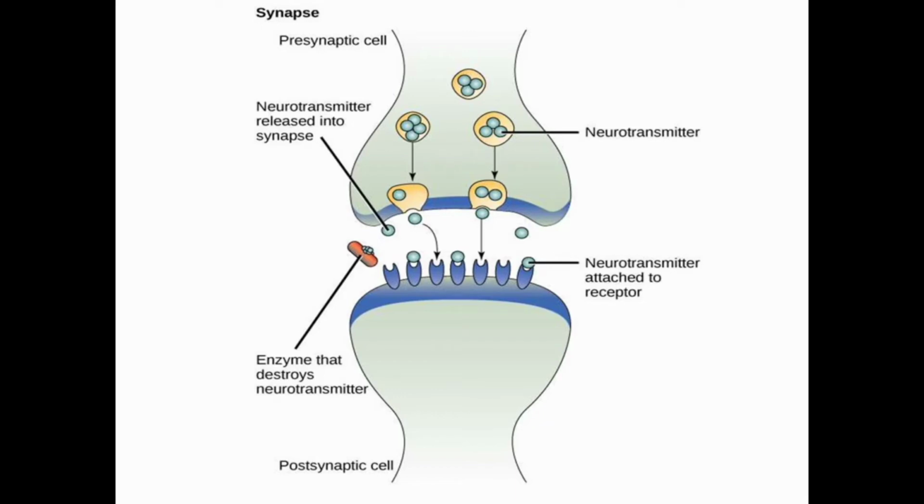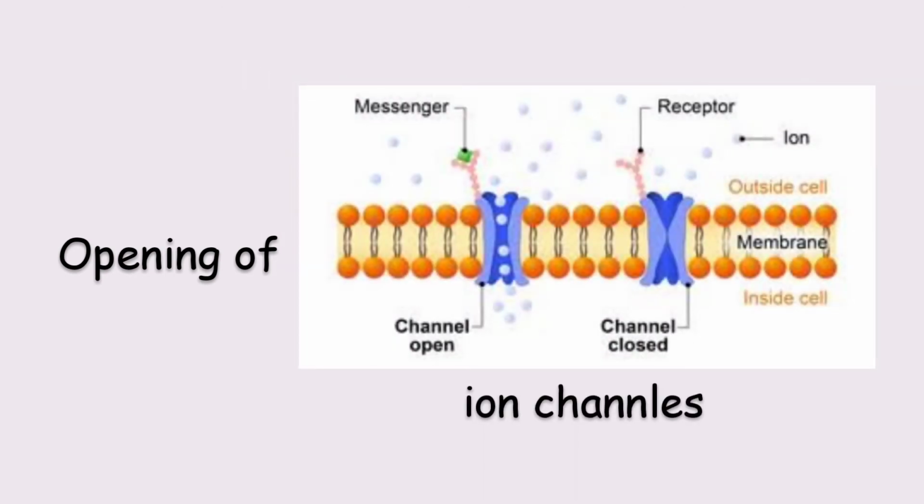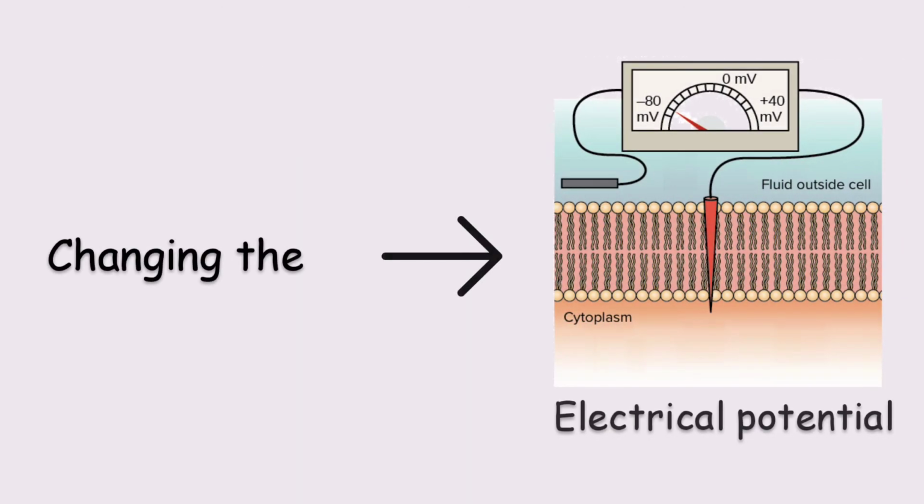When the impulses reach the synapse, it triggers the release of ligands called neurotransmitters, which quickly cross the small gap between the nerve cells. When the neurotransmitters arrive at the receiving cell, they bind to receptors and cause a chemical change inside the cell. For example, opening of ion channels and changing the electrical potential across the membrane.